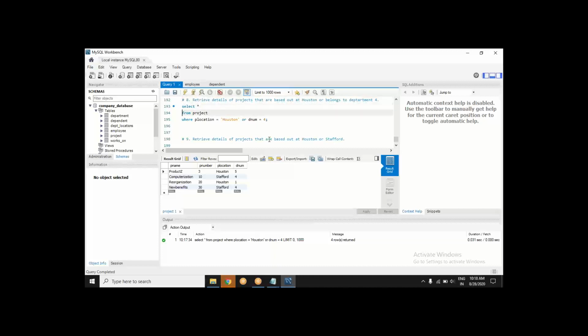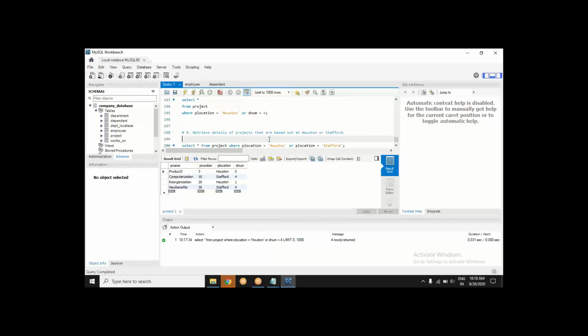Actually, based out means out of Houston. Based out means location basically they are asking. Based in means in the place, but based out means out of Houston. For that reason, we will get a not equal to Houston.